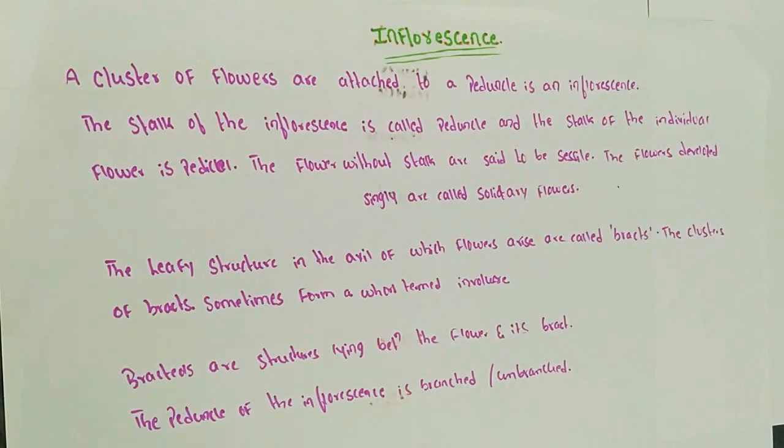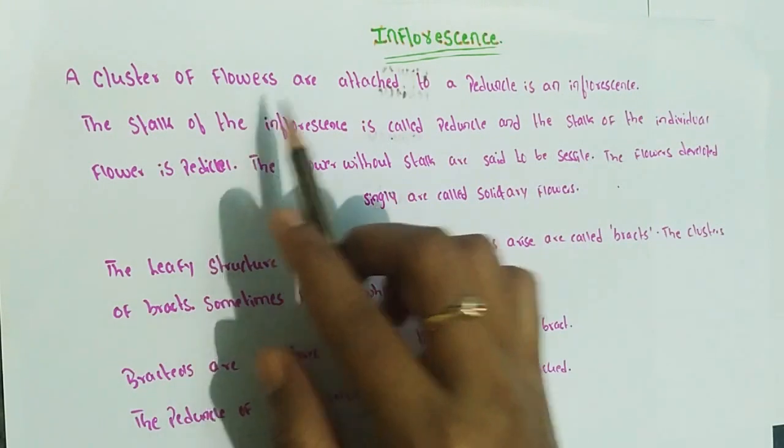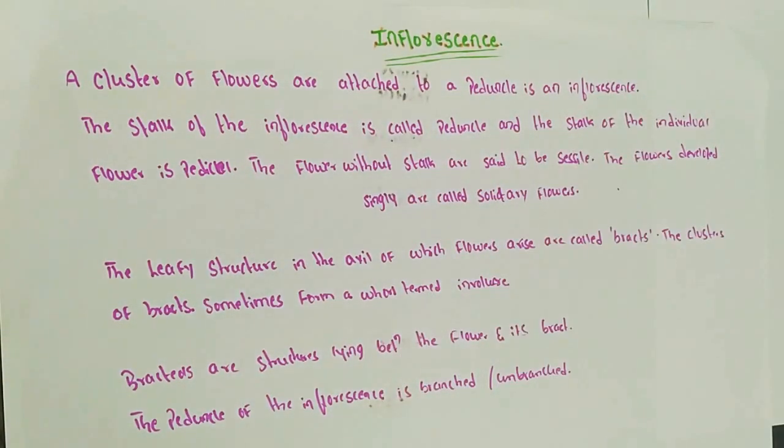Hello students, in this video we will discuss inflorescence. A cluster of flowers attached to a peduncle is an inflorescence. Peduncle means a stalk with flowers. So a cluster of flowers is attached to a peduncle.